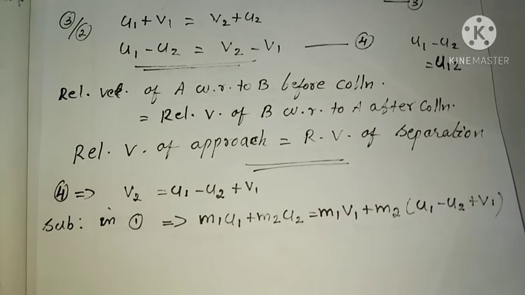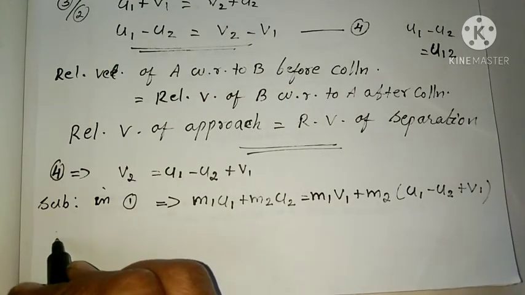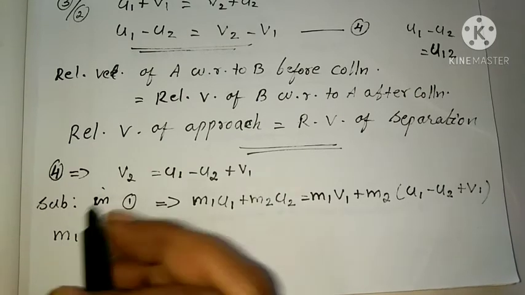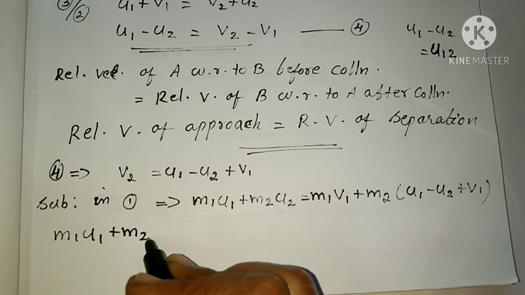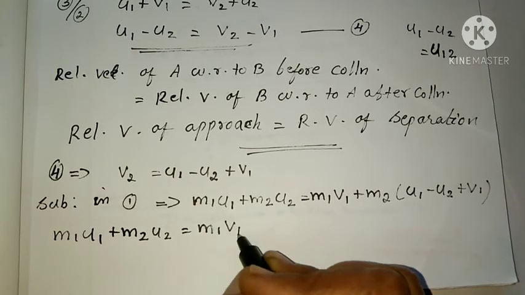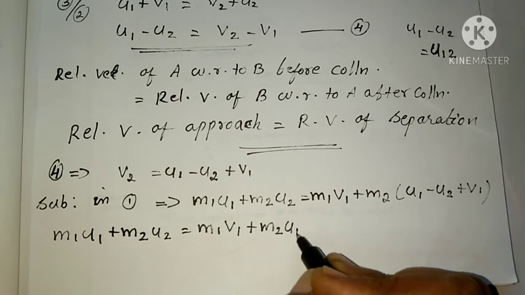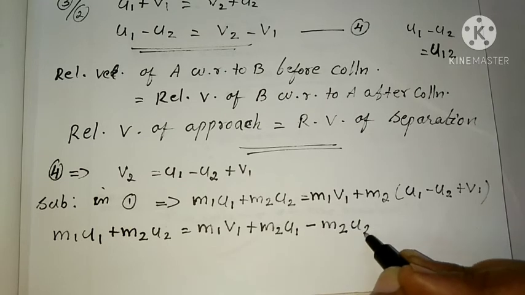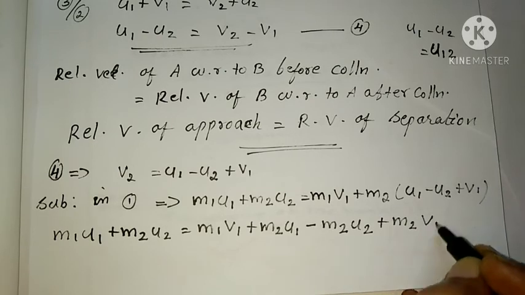Then we can rearrange this equation once again, that is m1 u1 plus m2 u2 equal to m1 v1 plus m2 u1 minus m2 u2 plus m2 v1.